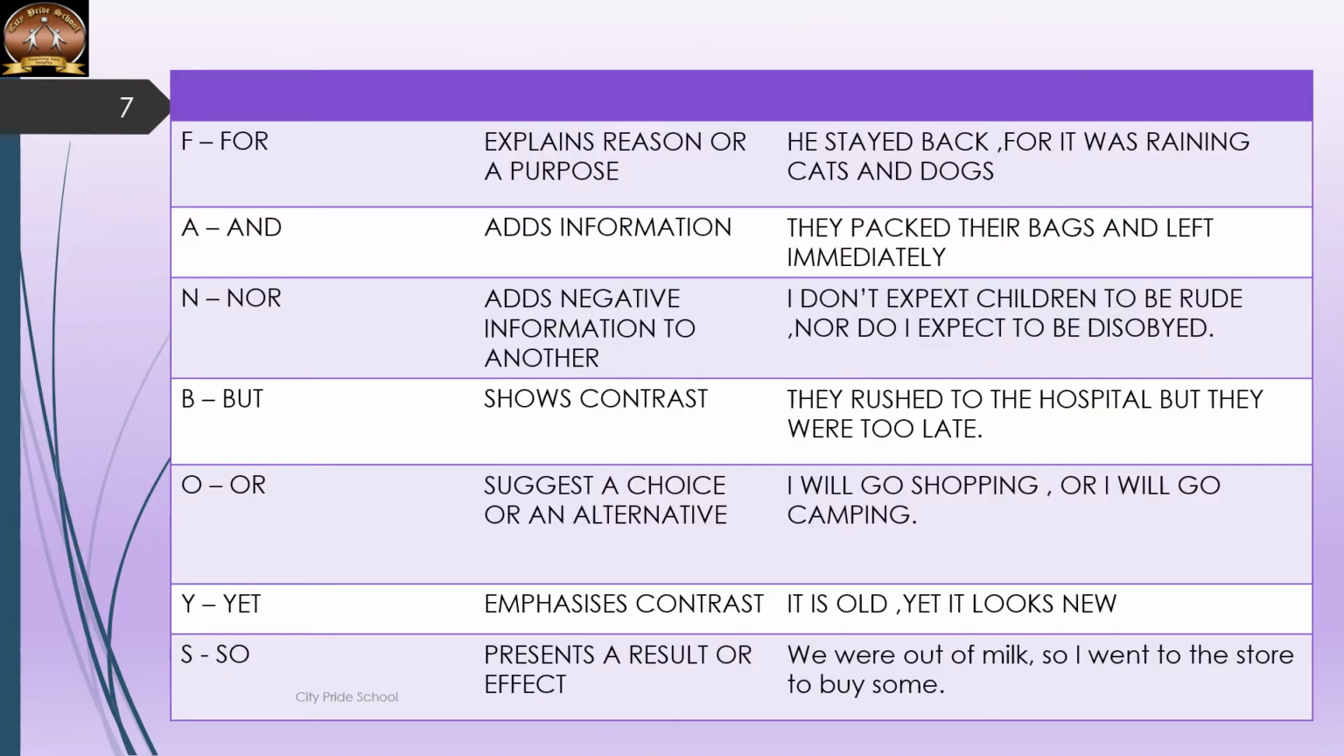Now this slide has coordinating conjunctions or fanboys at a glance. You will find the correct use, or when to use these, and also an example. I have included an example for each of their use, right? For is used to reason out. It explains the reason or purpose. Like, he stayed back. Why? For it was raining cats and dogs. Cats and dogs means when it is pouring very, very heavily.